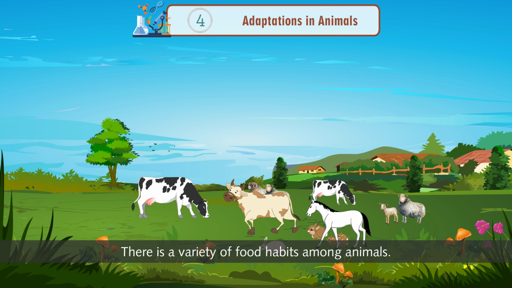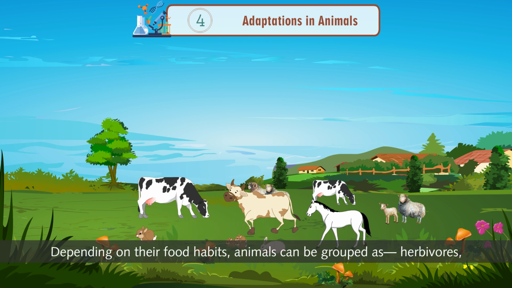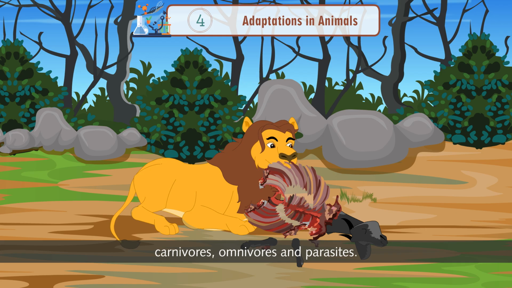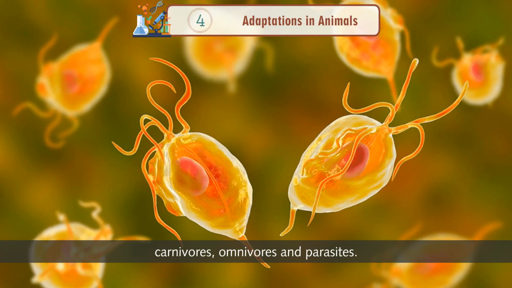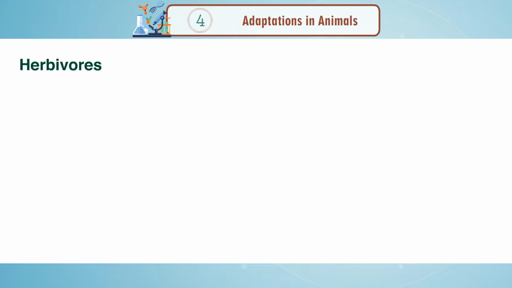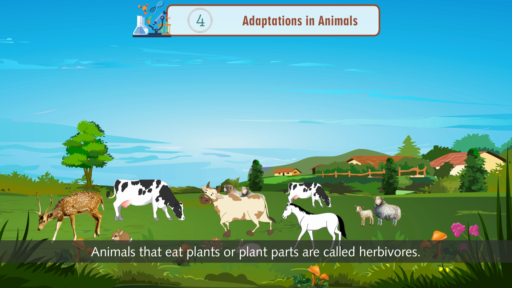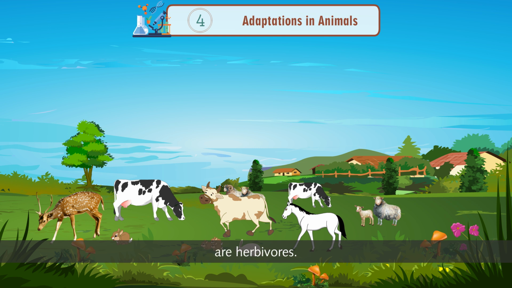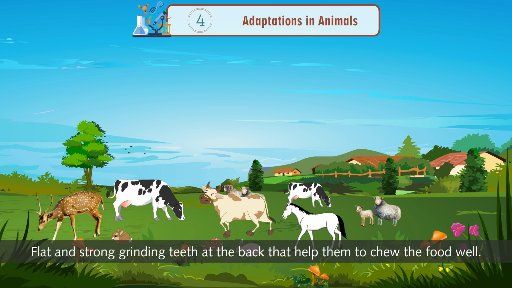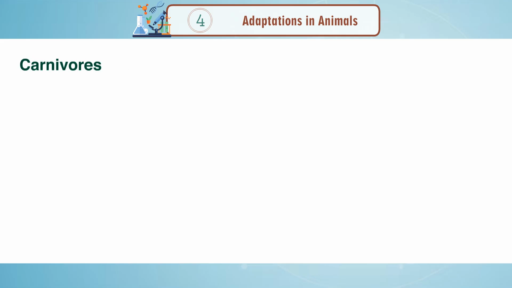Adaptations for food. There is a variety of food habits among animals. Depending on their food habits, animals can be grouped as herbivores, carnivores, omnivores, and parasites. Herbivores. Animals that eat plants or plant parts are called herbivores. Cows, horses, deer, etc. are herbivores. They have sharp front teeth to bite and cut the food, and flat and strong grinding teeth at the back that help them to chew the food well.